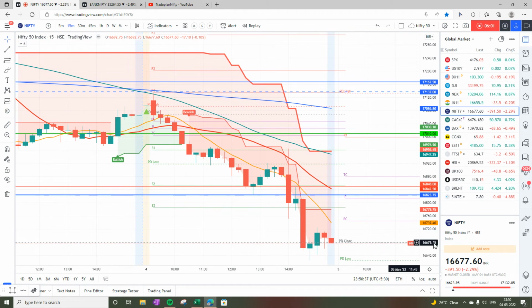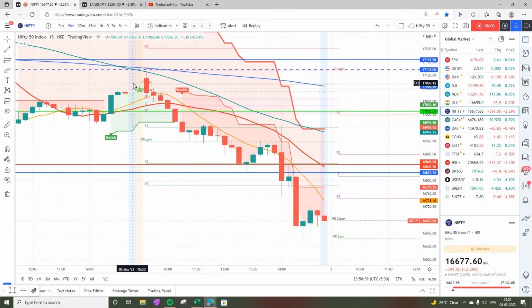So what I did today, I did not do anything. I was carrying one lot, and when the market went below my stop loss, I didn't take an entry. I do not know why. I was hoping that the market would come up at least towards the pivot, and then I would enter. And that's where I made a mistake, and I lost the whole game. So I did not trade anything the whole day.